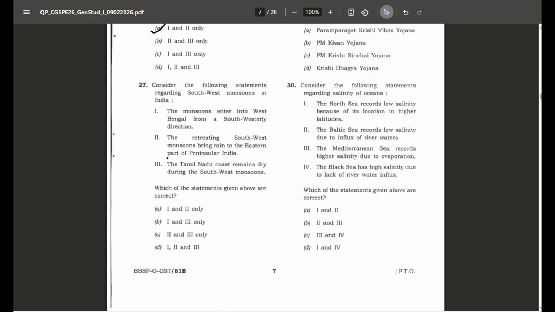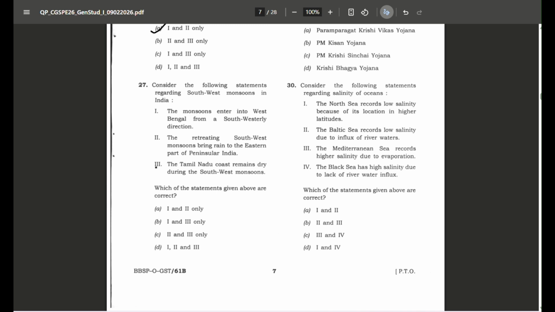Now considering the next question, consider the following statements regarding southwest monsoon in India. The monsoon enters into West Bengal from a southwesterly direction. The retreating southwest monsoon brings rain to eastern part of peninsular India. Right, statement is correct. The Tamil Nadu coast remains dry during southwest monsoon. This statement is also correct.